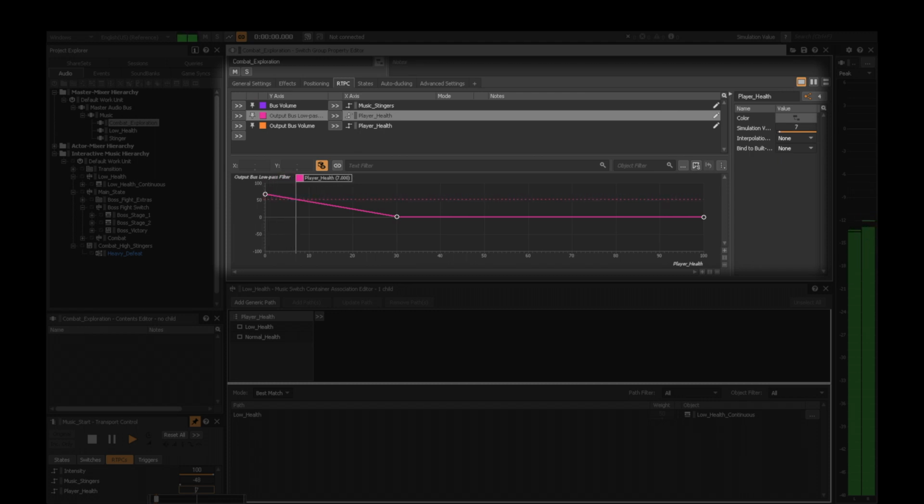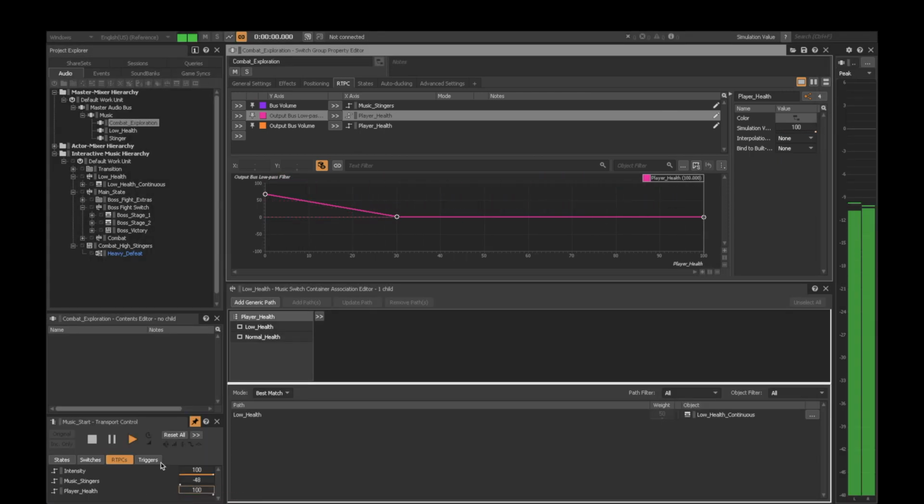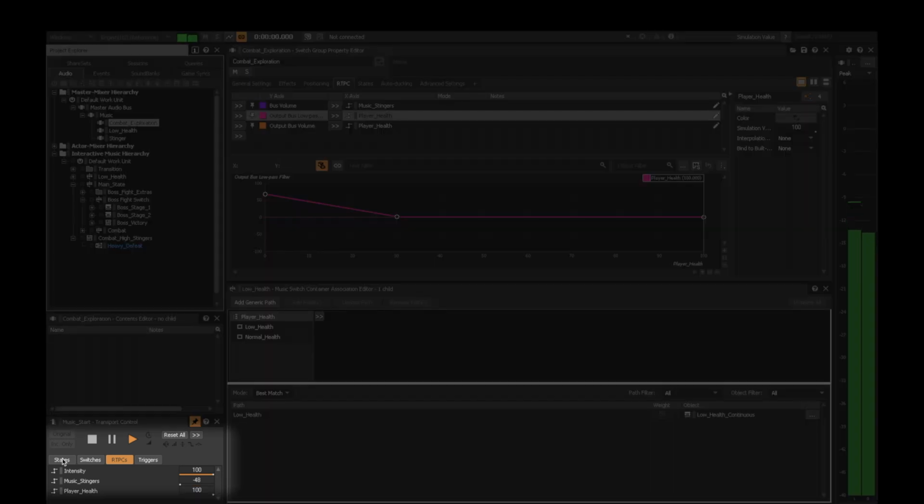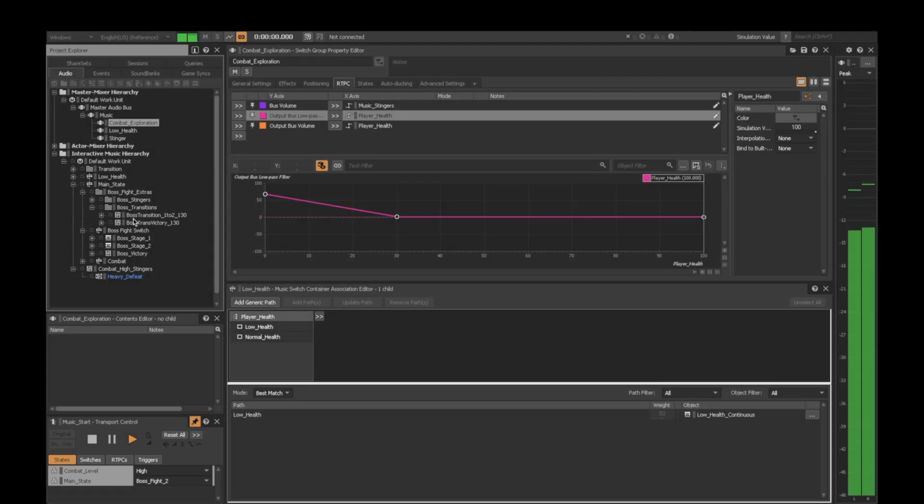Now I'll change the main state to Boss Stage 2, which will activate a transition at the nearest custom cue. Each segment within the Boss Stage 1 playlist contains custom cues that allow Wwise to transition at times that make musical sense.